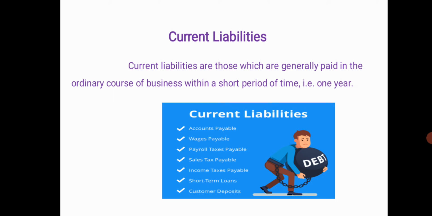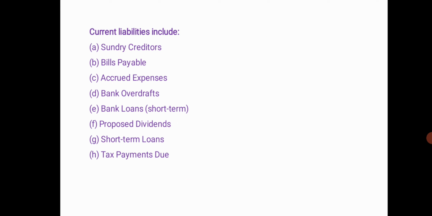Current liabilities are those generally paid in the ordinary course of business within a short period of time, that is, 1 year or 12 months. They include accounts payable, wages payable, payroll taxes payable, sales tax payable, income tax payable, short-term loans, and customer deposits.